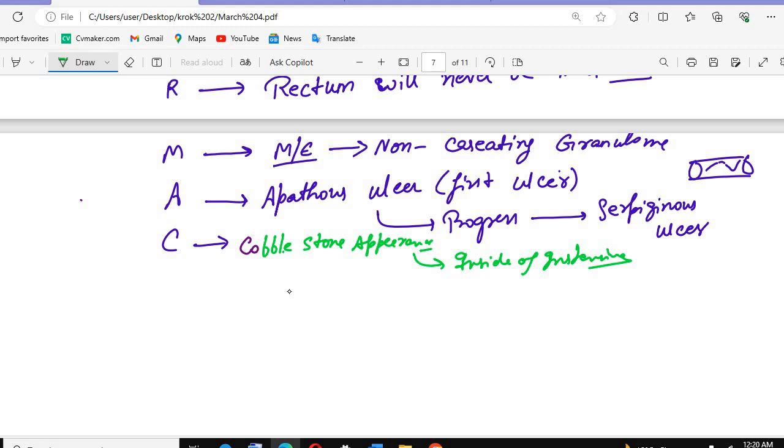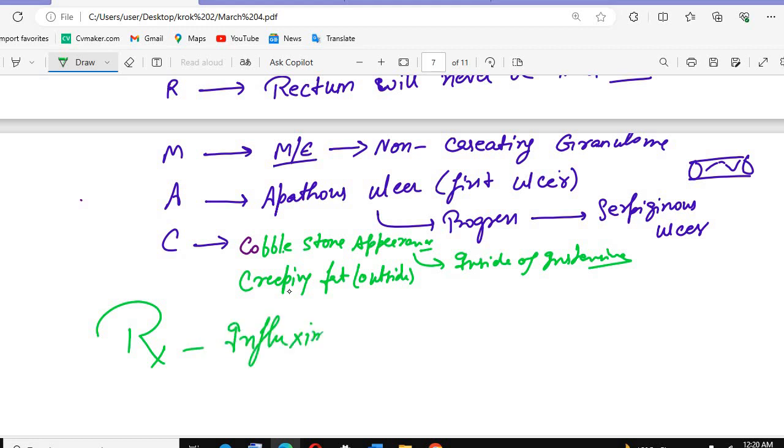Then we have creeping fat. If you look at the outside, it will look like creeping fat. And also remember the treatment for Crohn's disease. What is that? Infliximab will be given, and this is an anti-TNF alpha. Why is anti-TNF alpha given?